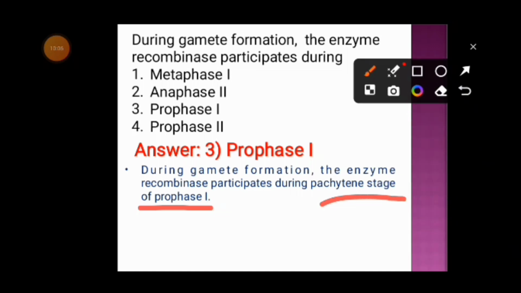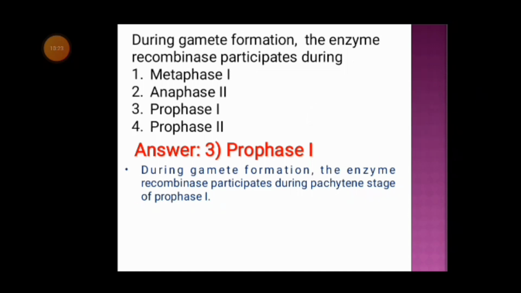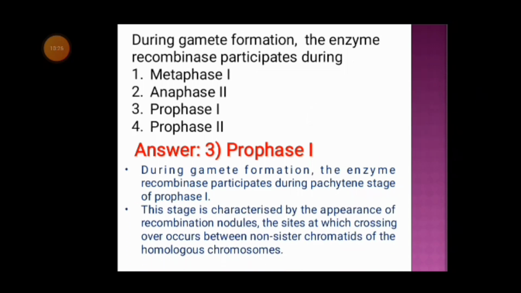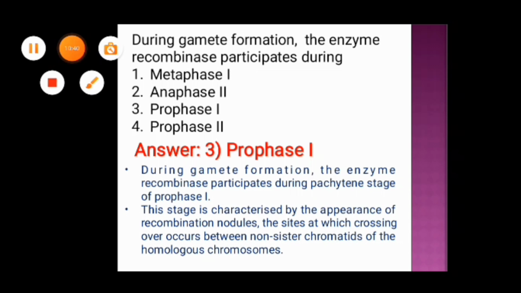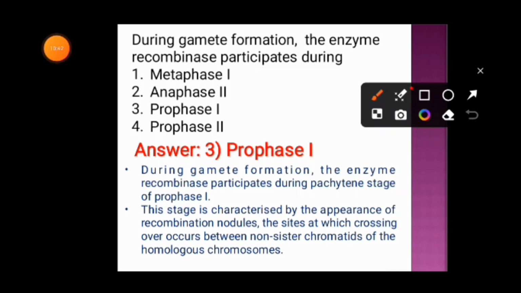Prophase 1 is divided into different phases: leptotene, zygotene, pachytene, diplotene, and diakinesis. In the pachytene stage of prophase 1, the enzyme recombinase participates. This stage is characterized by the appearance of recombination nodules, the sites at which crossing over occurs between the non-sister chromatids of the homologous chromosomes.